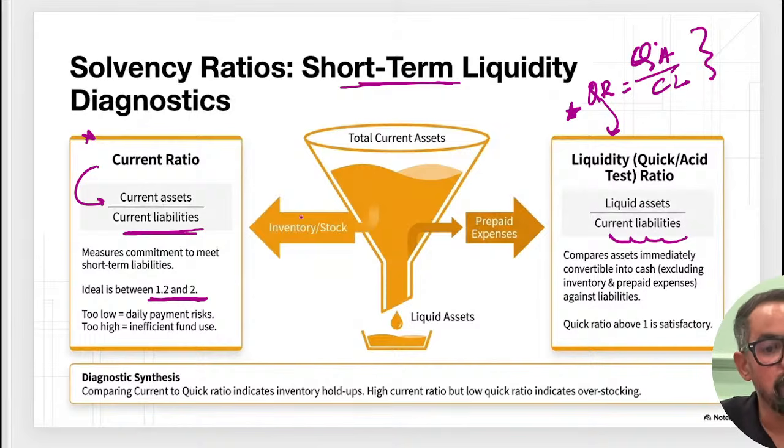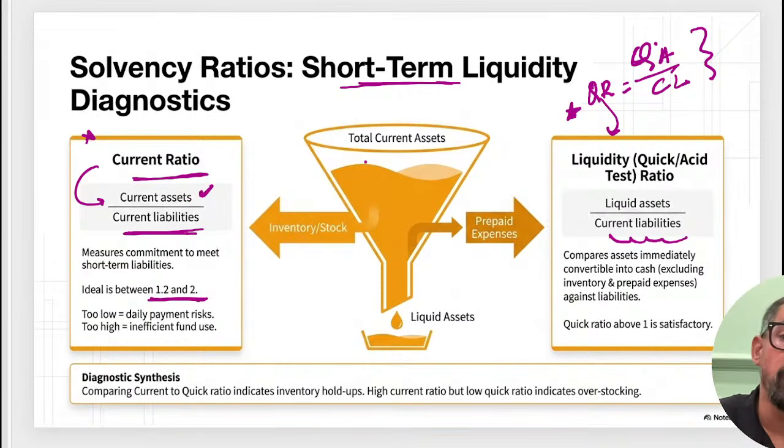Now what is the difference between these two? When we calculate the current ratio, it is current asset divided by current liability. Anything which will give benefit within 12 months, including prepaid expenses and inventory stock, is part of your current asset.